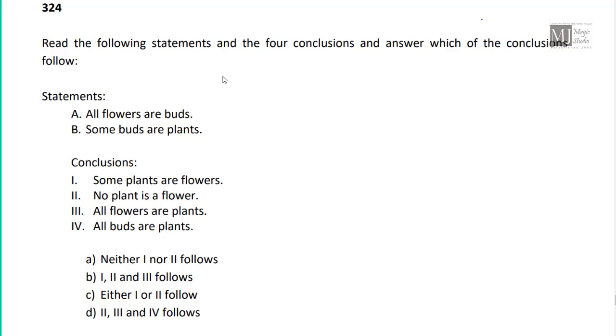Read the following statements and the 4 conclusions and answer which of the conclusions follows. The statements are: all flowers are buds.